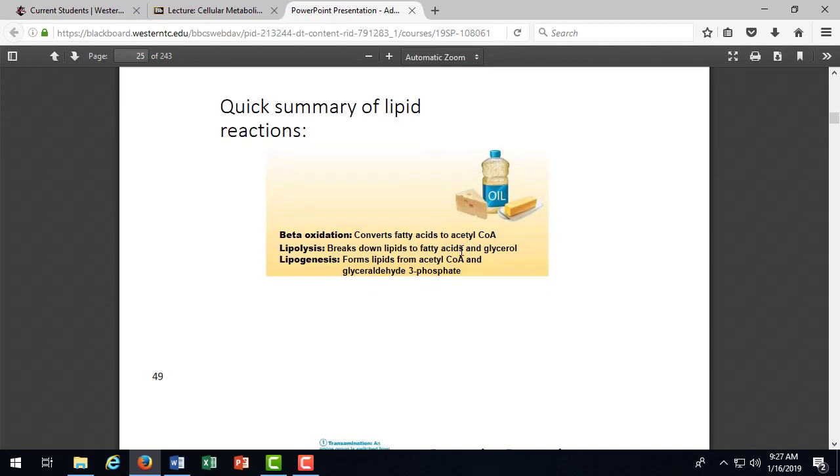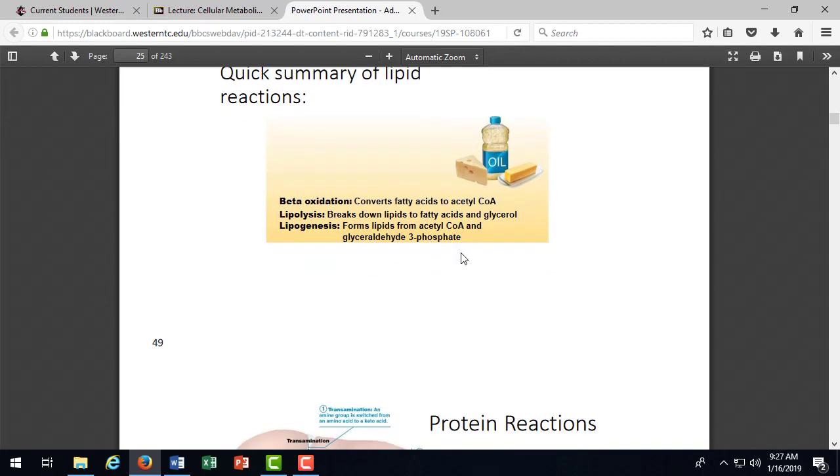So summarizing those reactions: beta oxidation, fatty acid, acetyl coenzyme A. And again, where does acetyl coenzyme A get used? Where are we jumping into the cellular respiration pathway? Krebs cycle. Remember, that's the first molecule to enter the Krebs cycle.